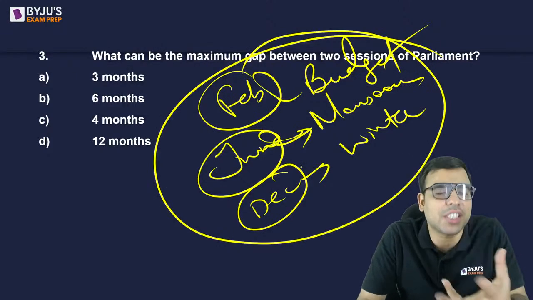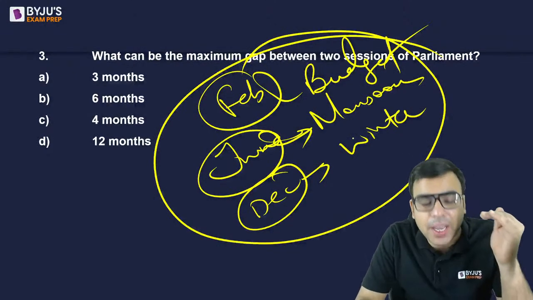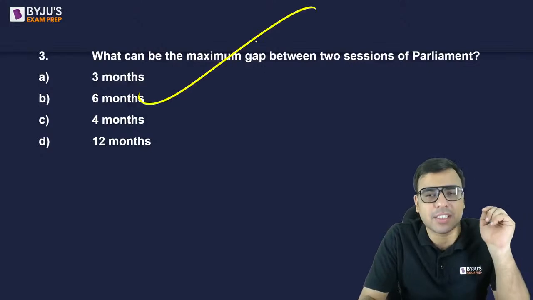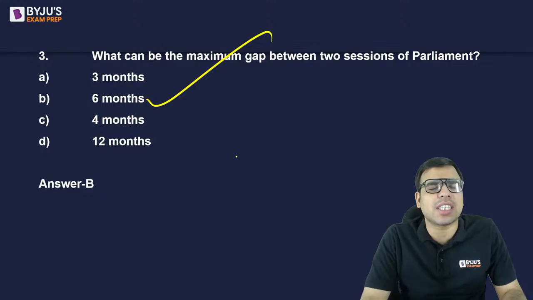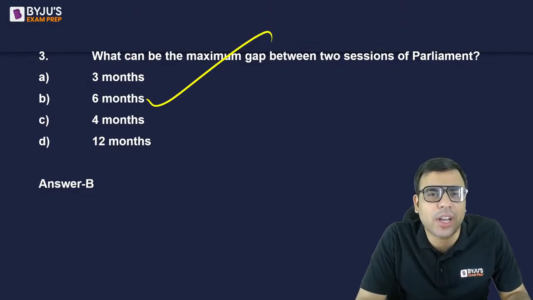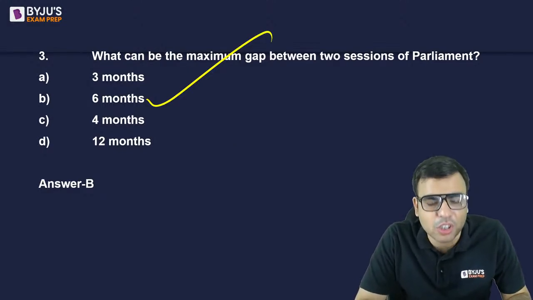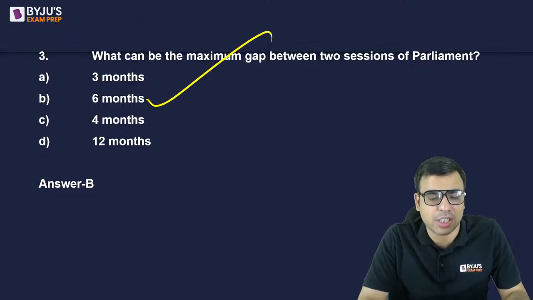This is a convention which is being practiced. But the maximum gap between two sessions can be 6 months at max. This is mentioned in the Constitution, clear cut. So you should know it. These are basic questions from Constitution and polity being asked in different exams. So B is the right answer to this question.